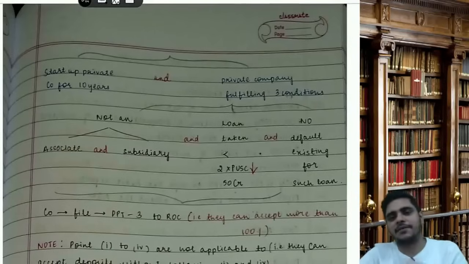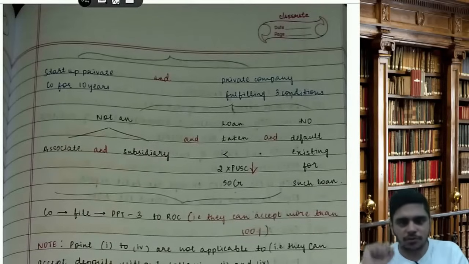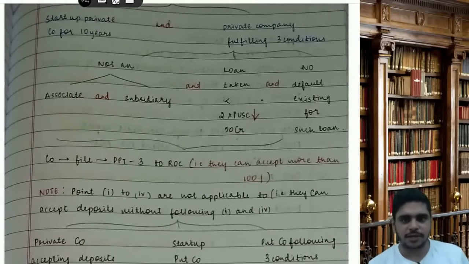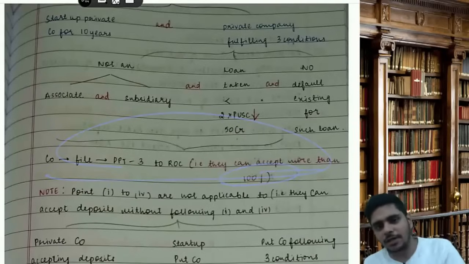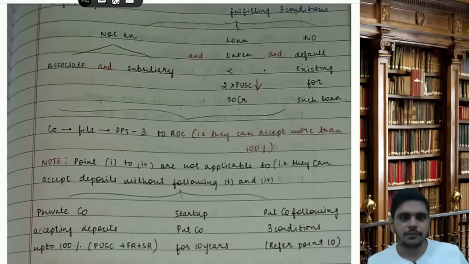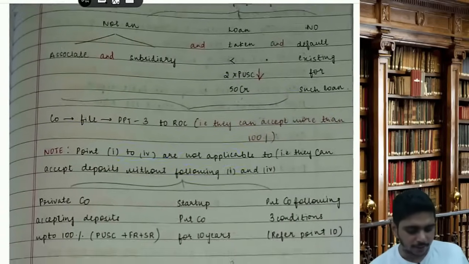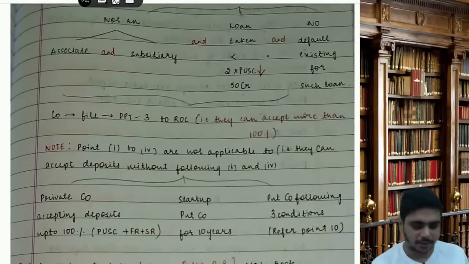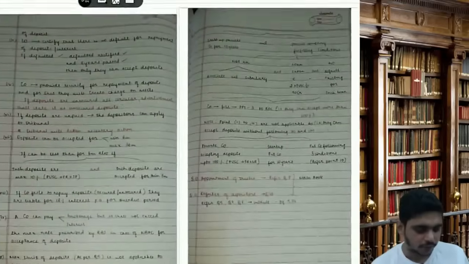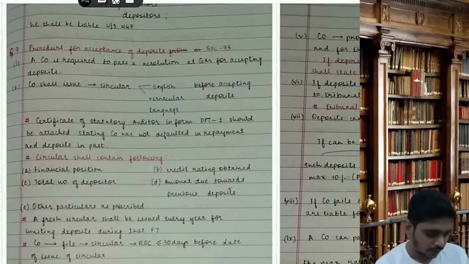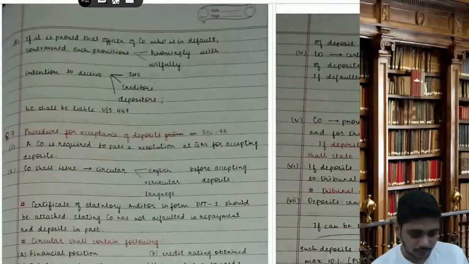Startup company for 10 years and a private company following 3 conditions: not an associate and a subsidiary, loan taken is less than twice of paid up capital or 50 crores, and no default existing for such loan. Such company shall file DPT3 to ROC, that is if they can accept more than 100%. So I have given the interpretation here, they can accept more than 100%. Points 1 to 4 are not applicable to the following, that is they can accept deposit without following 1 to 4: the circular, resolution, the 20% rule, and the 5 years rule.